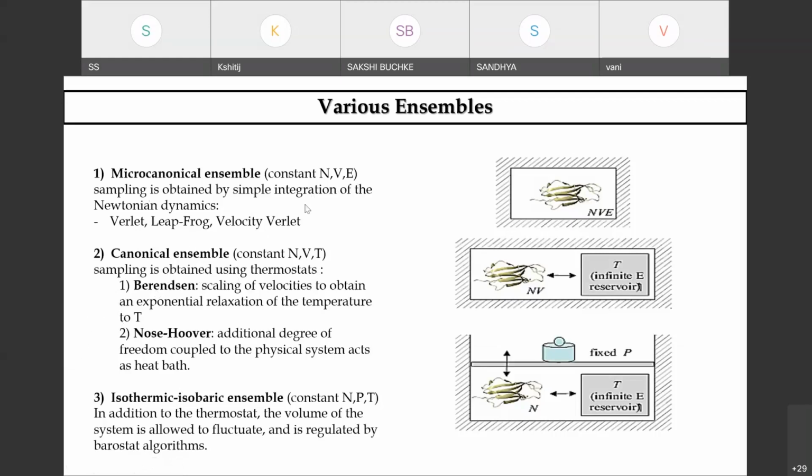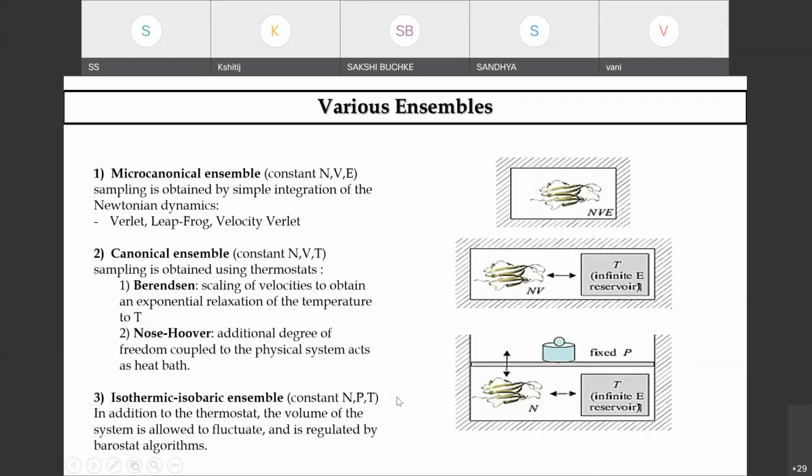So Berendsen is basically scaling of the velocities to obtain the exponential relaxation of temperature. Nose-Hoover is another algorithm class for the canonical ensemble, which offers you additional degree of freedom, which is coupled to your physical system.